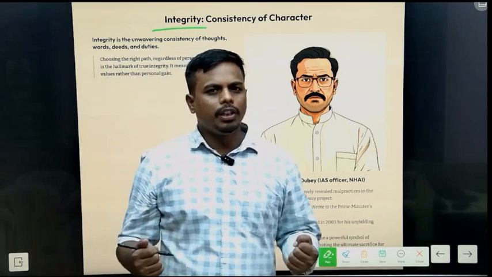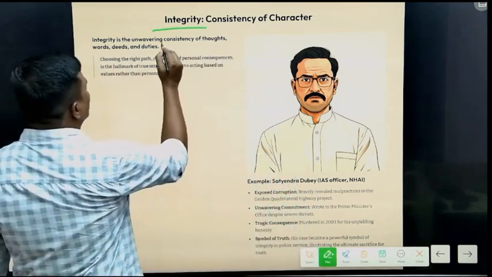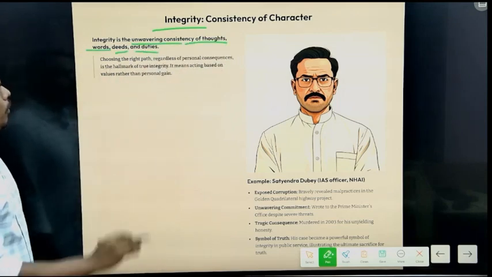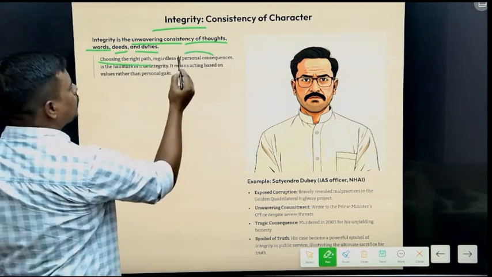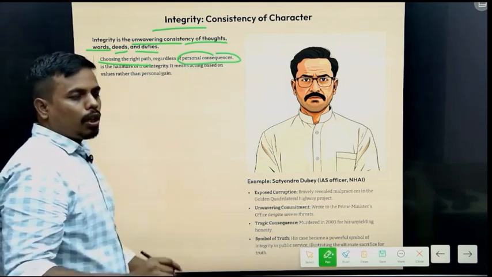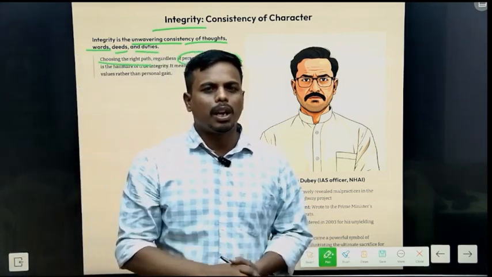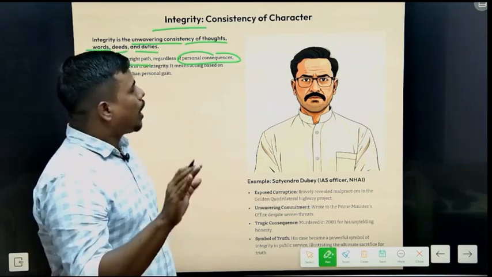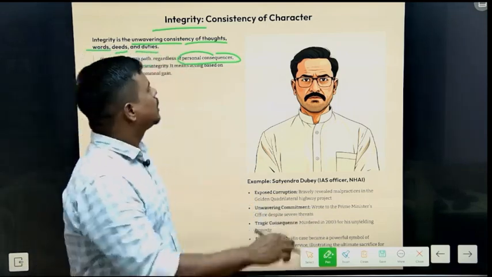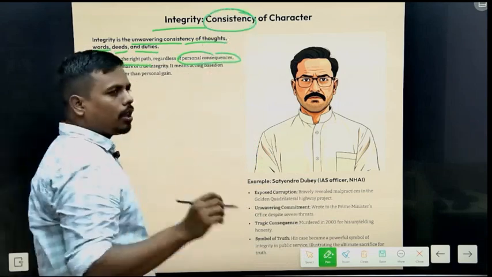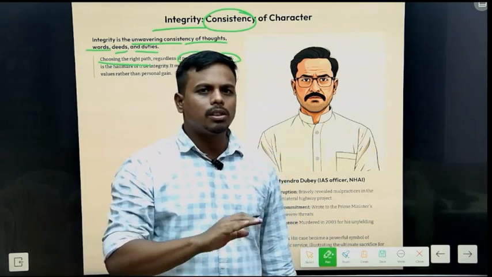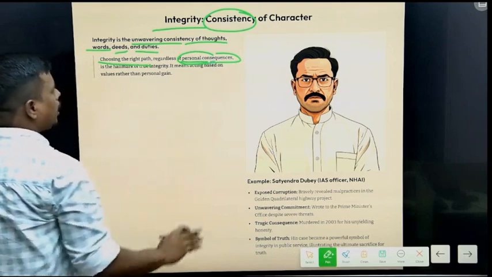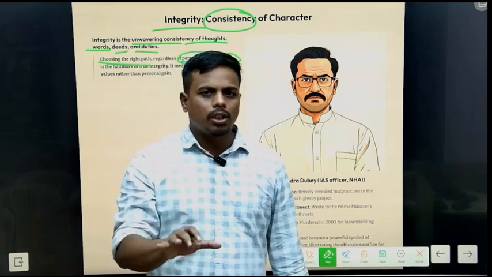The value of integrity is the unwavering consistency of thoughts, words, deeds, and duties, choosing the right path regardless of personal consequences. So a person who is known as a man of integrity will do things in the right way, and he will continue to do them the right way because there is a word called consistency. His values and his deeds will be consistent, and he will never think about personal consequences, and he will be honest in his action and his deeds.